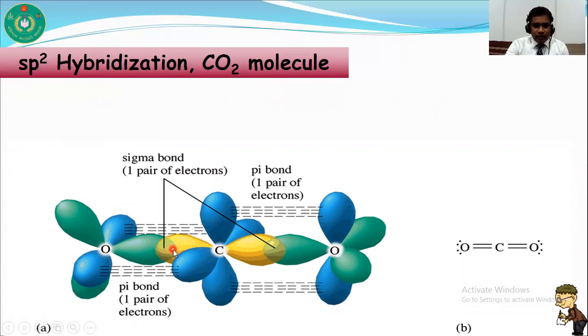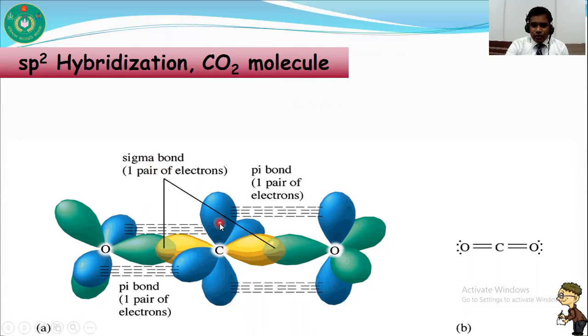So the sp orbital of carbon overlaps with the sp2 orbital of the oxygen atom. Here, the sp orbital of carbon overlaps with the sp2 orbital of this oxygen atom. So this is a sigma bond. This is also a sigma bond.